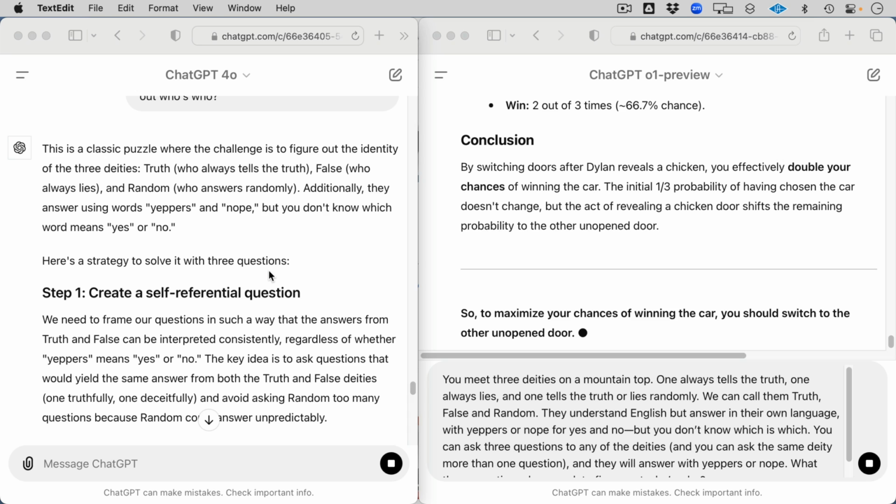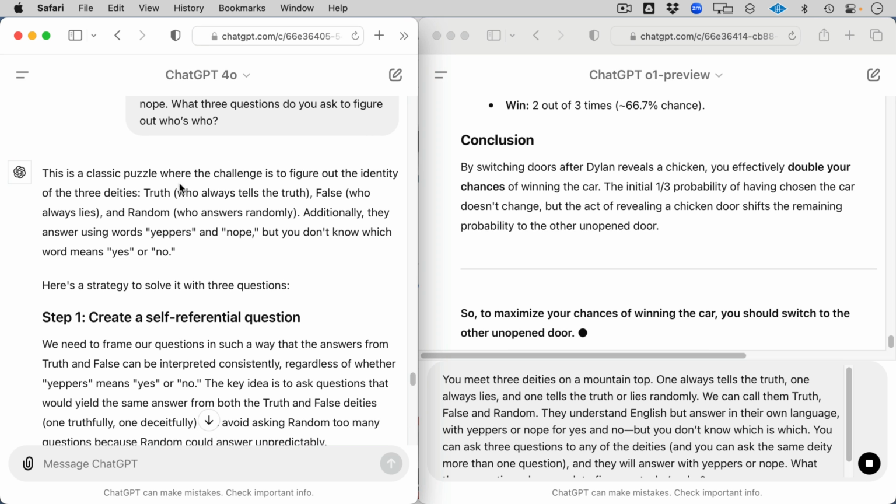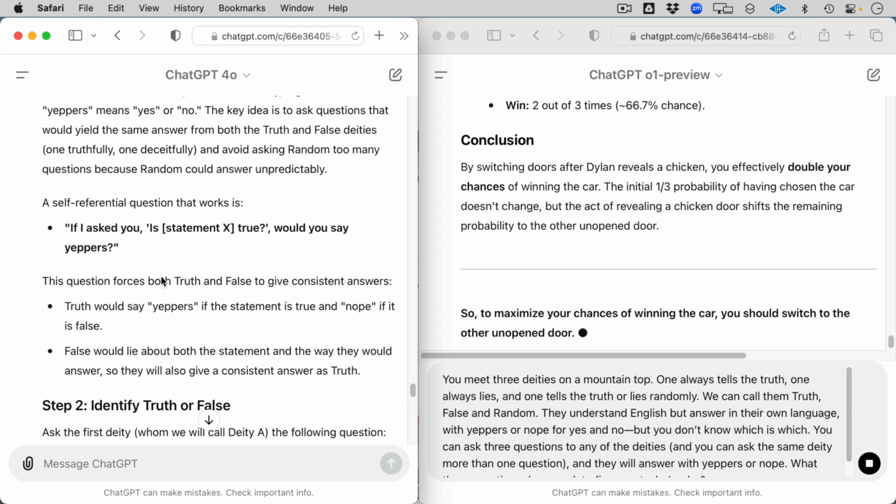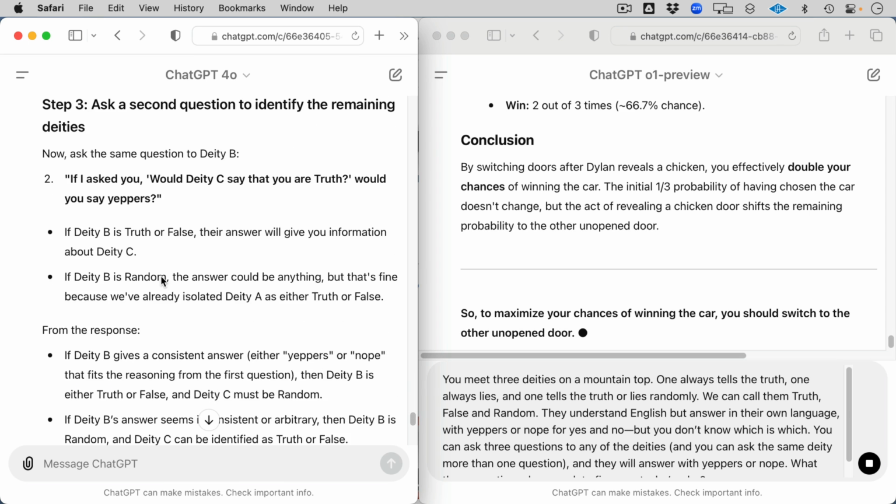Now the answer is the deity in the middle. Ask the deity in the middle as your first question: if I asked you whether the deity on my left is random, would you answer yeppers? That's what the answer is. So let's see. The classic puzzle. I changed it up to yeppers and nope. If you asked, is it true? Would they say yeppers? Let's see what we get on the bottom. These are actually very similar.